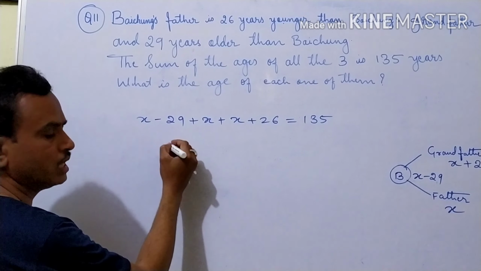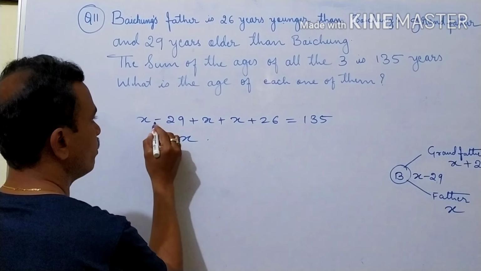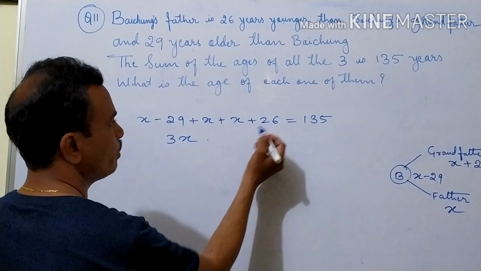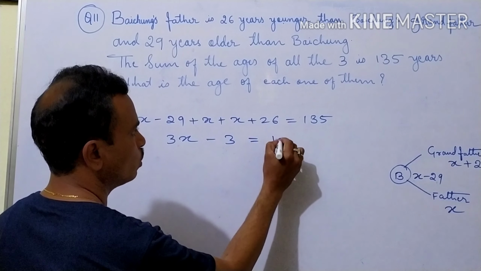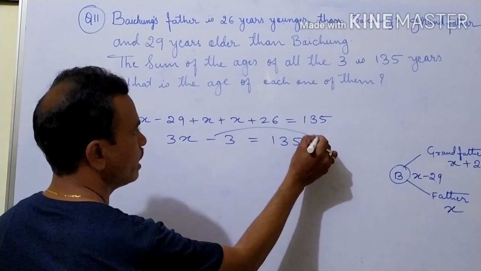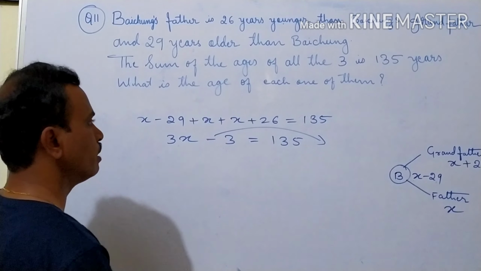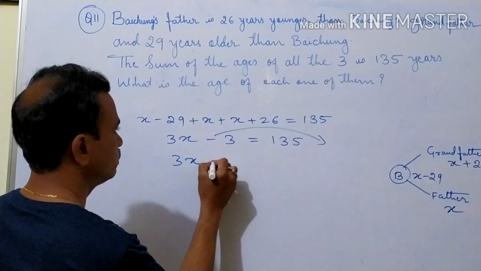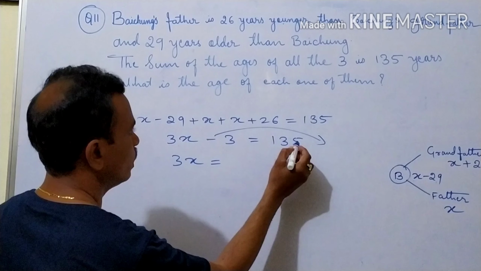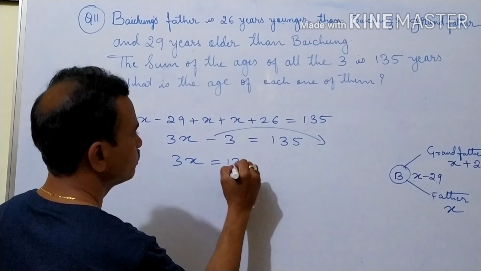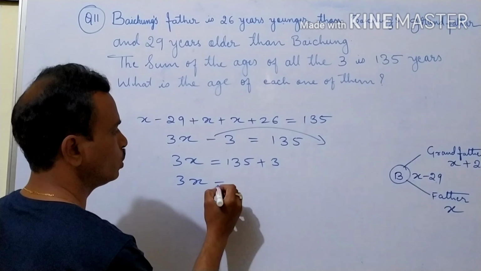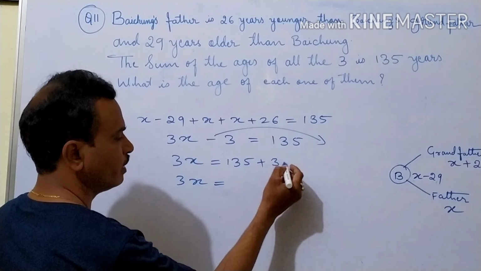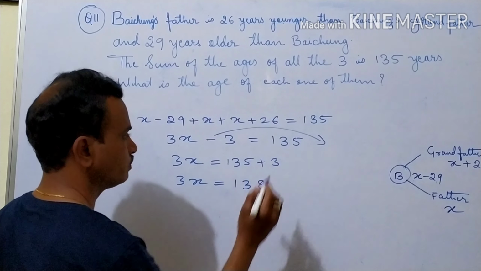Then minus 26, 29 plus 26. So here minus 3. Then this is equal to 135. So minus 3 should take to RHS side, it becomes plus 3. 3x is equal to 135 plus 3, 138.